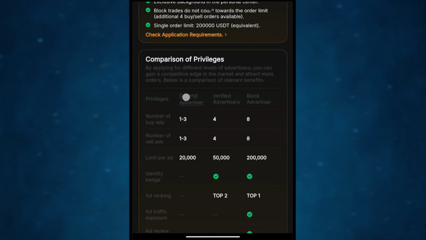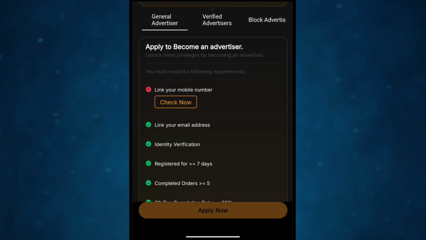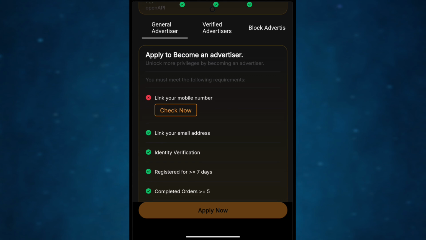Scroll down here. My everything is okay, all I just need is the number. Click here. Once everything is okay on your own, apply for the advert. You can create an advert and they will be giving you a bonus every week or every month, depending on how many trades you actually make, right? They'll also be giving you a bonus.